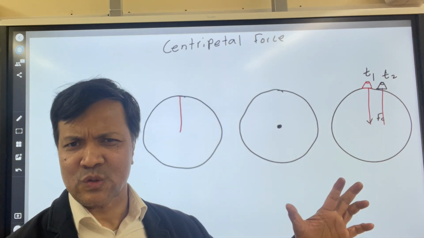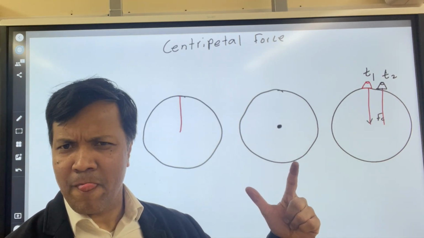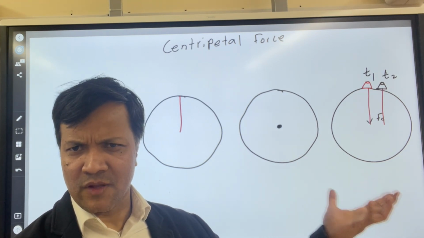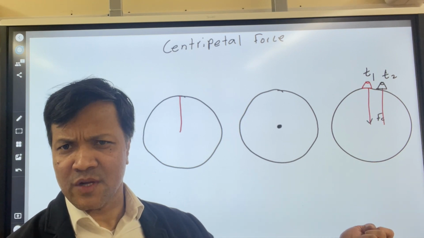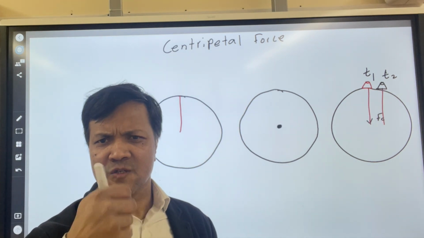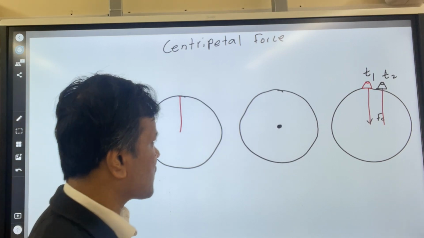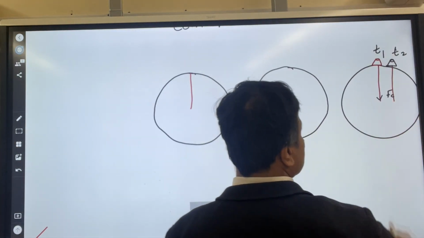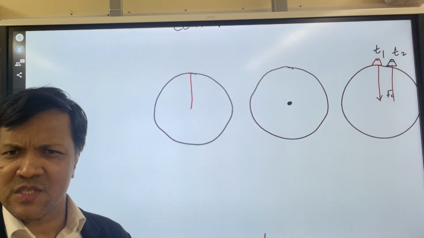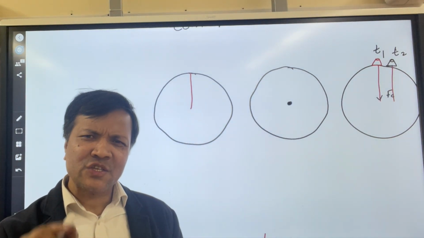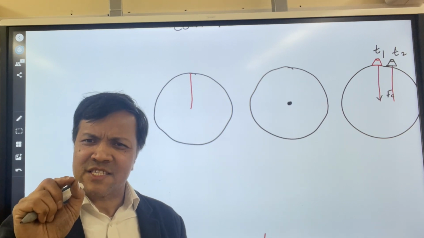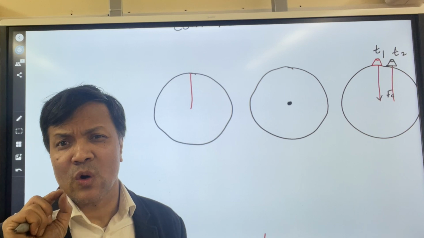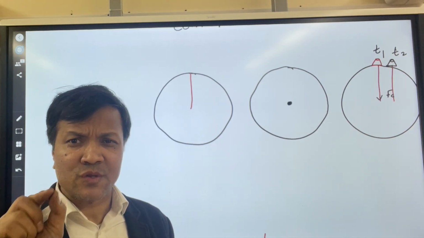This is not impossible to do. I'm not asking you to go to the moon. I'm asking you to rotate a bucket. Fill the bucket with water and rotate it around your hand, just like this, so that it makes a circle. So what happens? It doesn't change the size, but it changes the direction. Why does it change the direction? Because the centripetal acceleration is in the direction of the center. So the rope is always toward the center.